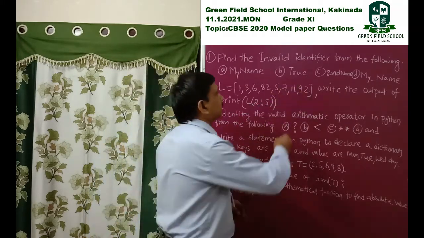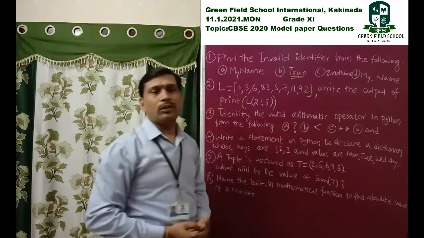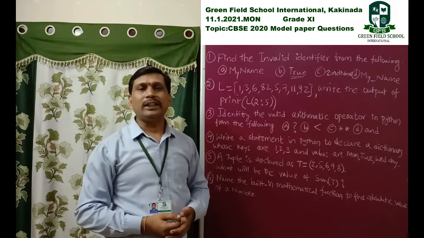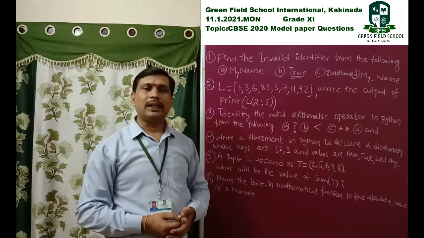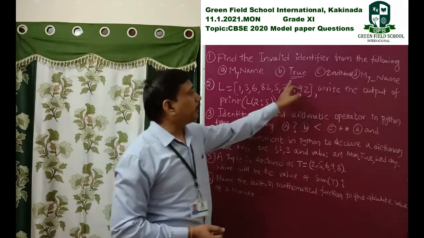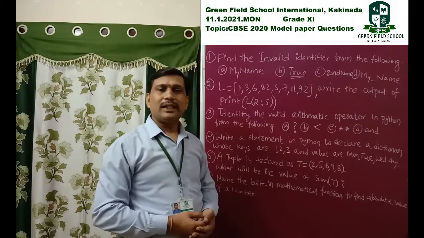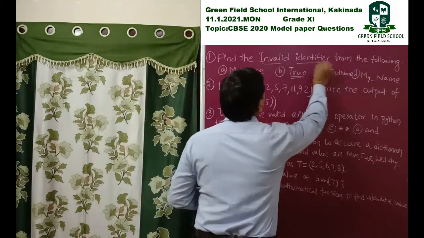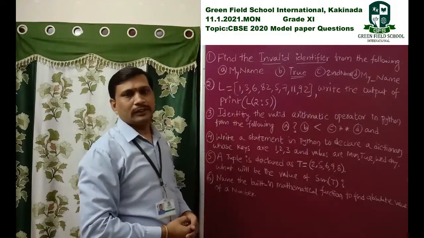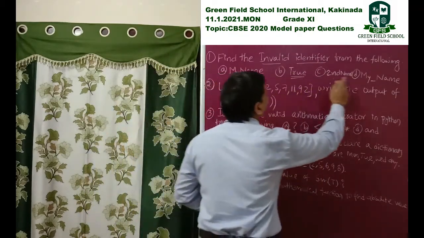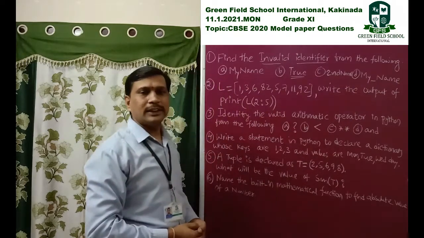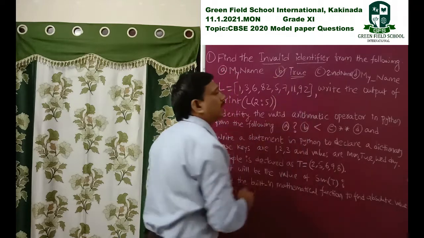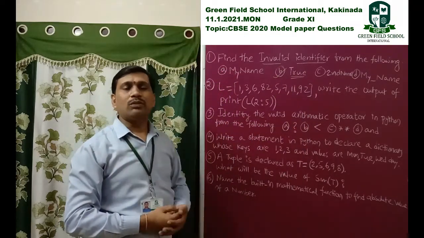Here True is a reserved word, or keyword, used in Python, like true and false. That's why this cannot be considered an identifier, so it is an invalid identifier. These three are valid identifiers, and this one is the invalid identifier. So this one is the right answer among all four options.